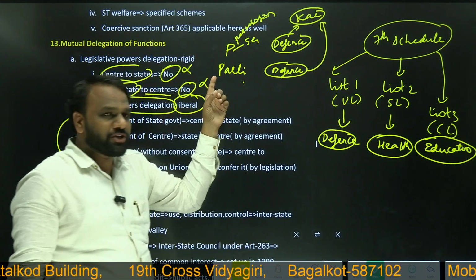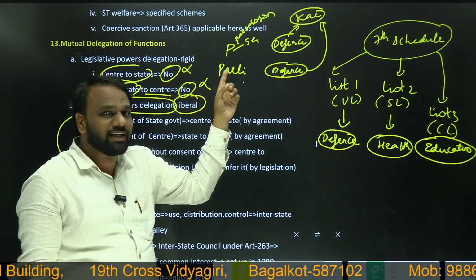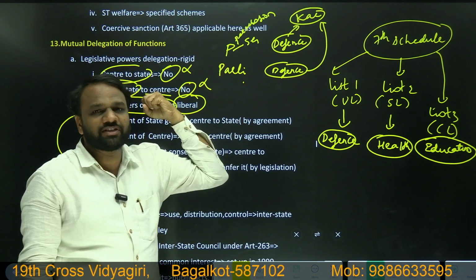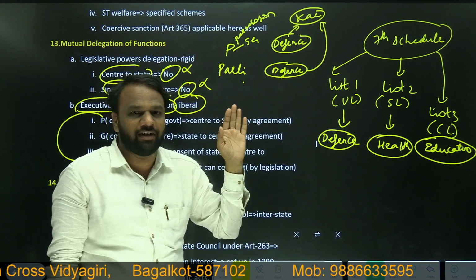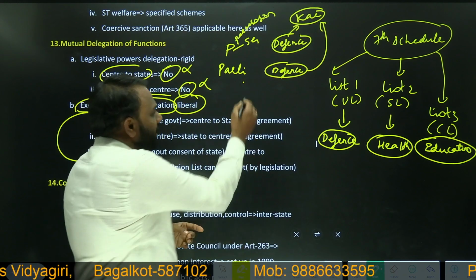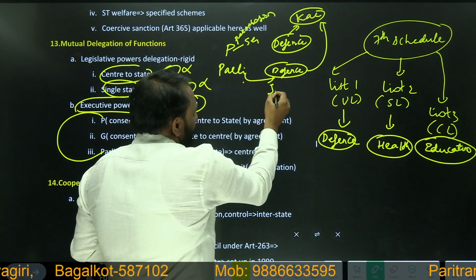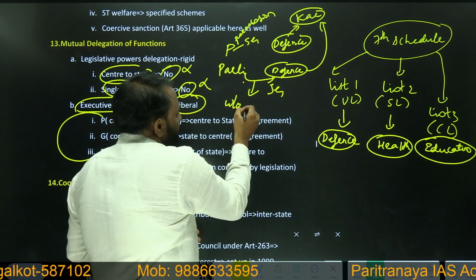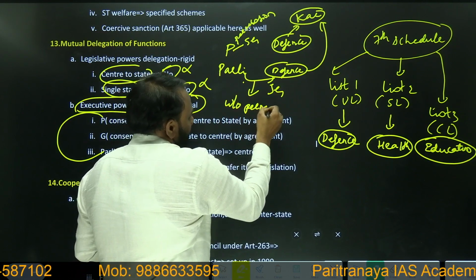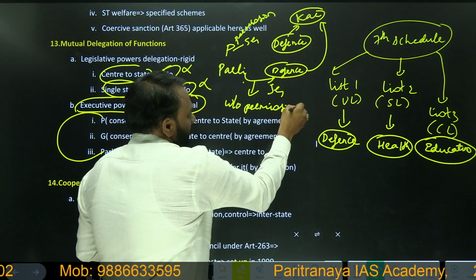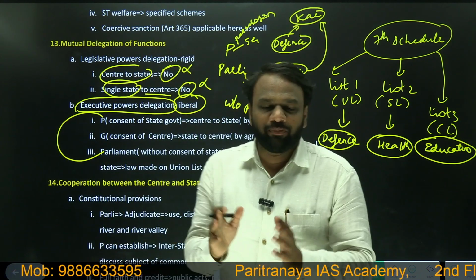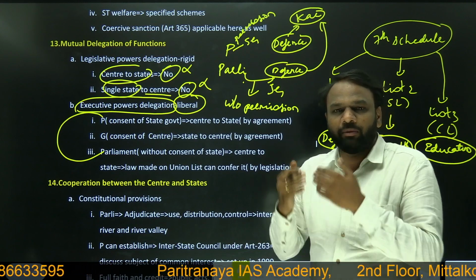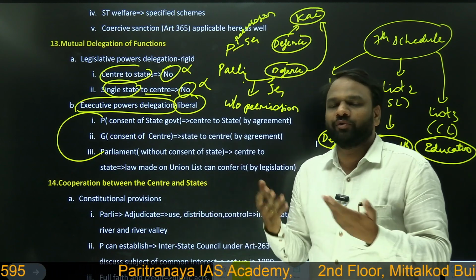So whenever the president is delegating executive powers to a state government, he has to take the permission of the state government, and then he can delegate. But when it comes to parliament, it can delegate to the state government without the state government's permission. So here what we understood: from president to state we can delegate, but with permission. But when we are delegating from parliament to the states, we do not require permission.